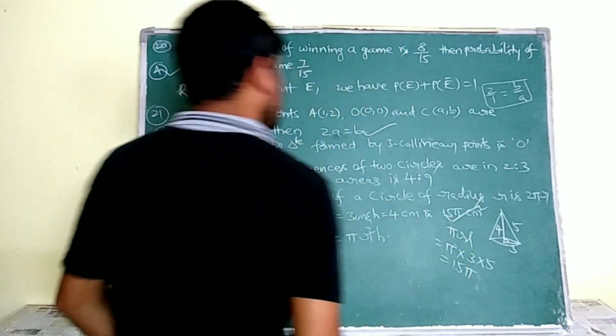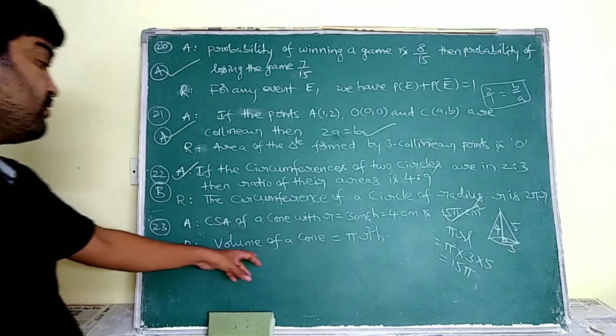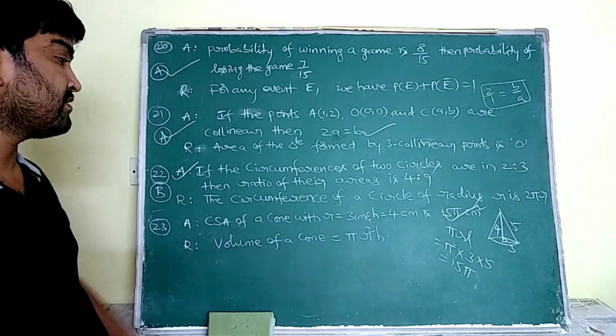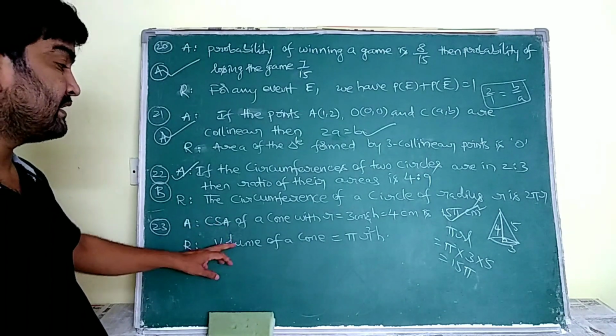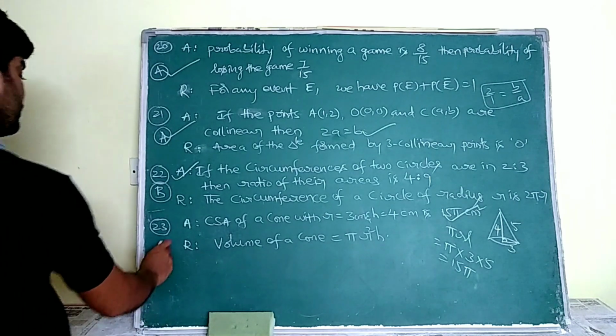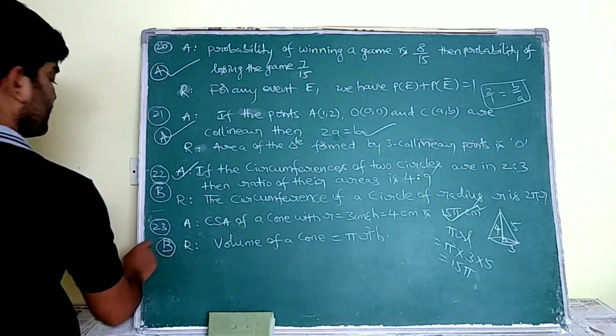So this is correct. Now the volume of a cone is equal to one-third pi r square h. This is also correct. Both are true, but these are not the explanation of each other. So that's why here you are going to choose option B ma.